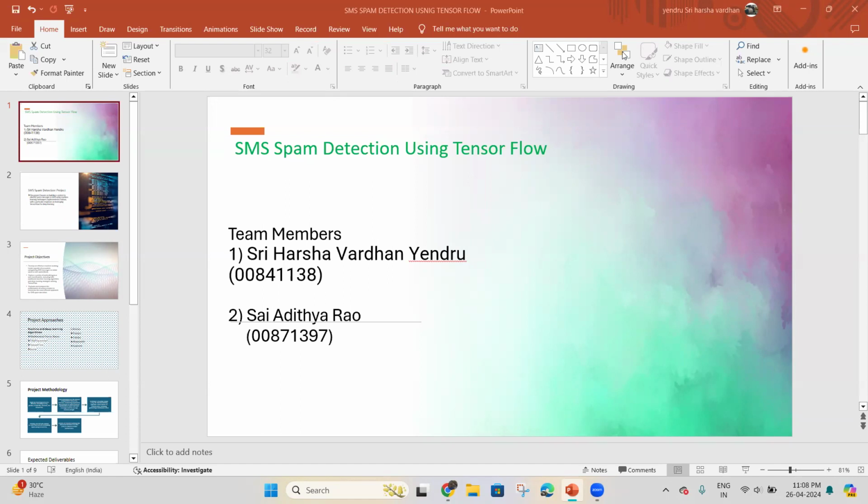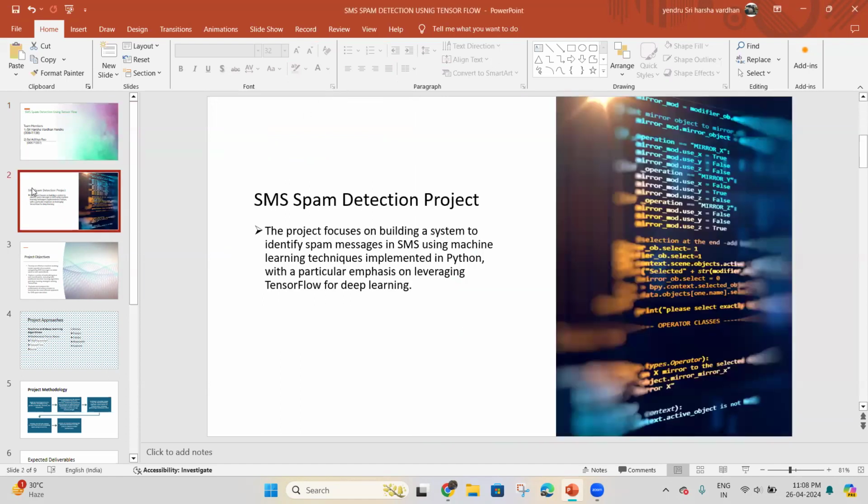Today we are both discussing the AI project, SMS spam detection using TensorFlow. The project is about building a Python-based system to detect spam messages using TensorFlow.